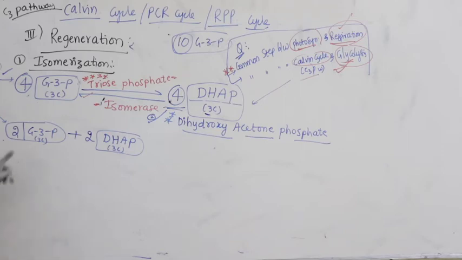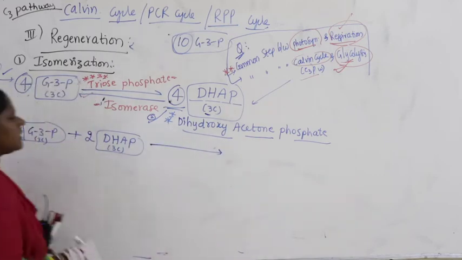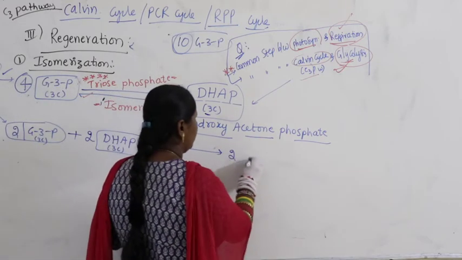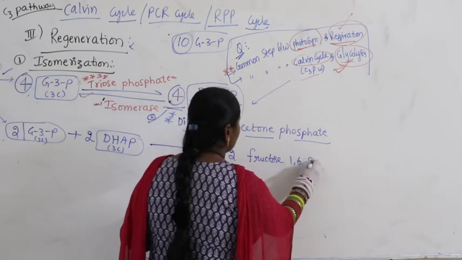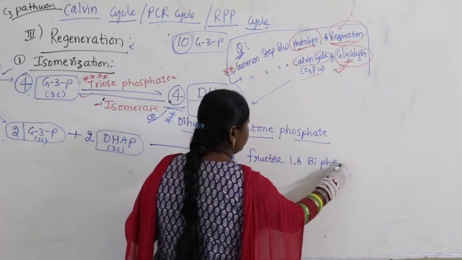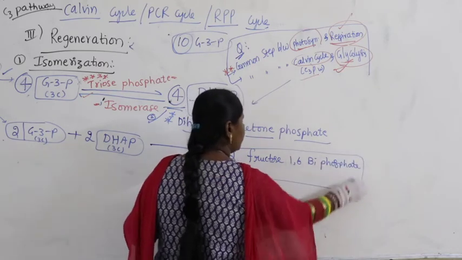Okay, so 2 G3Ps combined with 2 DHAP, what is the product we will get here? 3 plus 3 are 6 carbons. So you will get 2 molecules of fructose 1,6 bisphosphate. How many carbons?